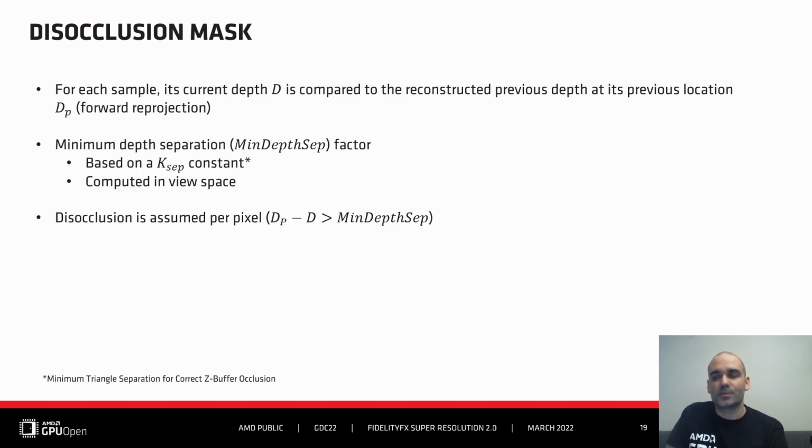This is the forward reprojection step. To deal with depth buffer precision, the comparison is made in view space, using a minimum depth separation threshold based on some K-sub constants that I advise you to refer to the paper for more details about. Disocclusion is assumed when the depth difference is more than this threshold.